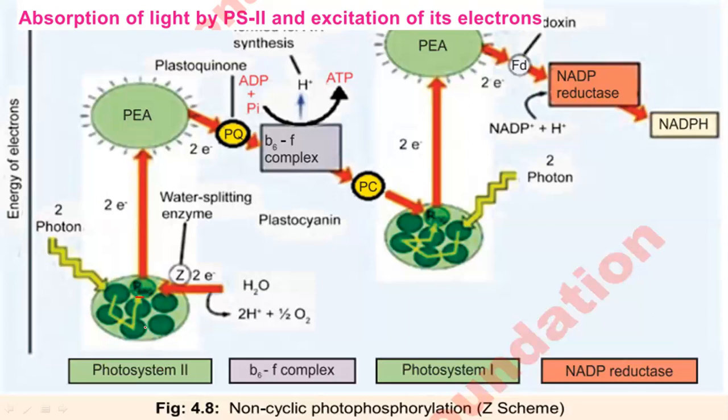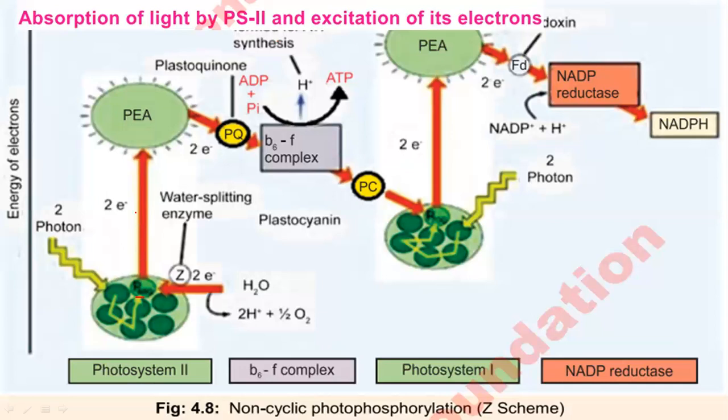So this is photosystem 2. These 2 photons remove 2 electrons from here. After excitement, it just goes. So, absorption of light by photosystem 2 and excitation of its electrons.